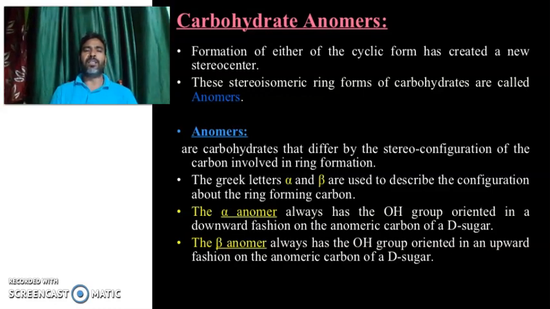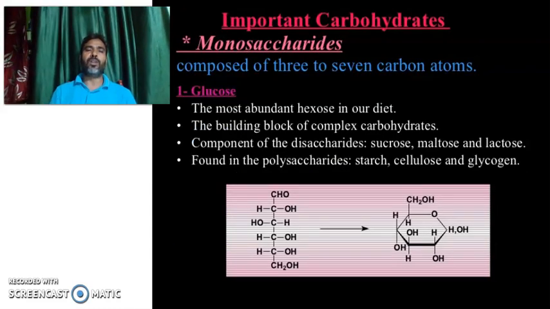Anomers are carbohydrates that differ by stereo configuration of the carbon involved in ring formation. The Greek letters alpha and beta are used to describe the configurations about the ring-forming carbon. The alpha anomer always has the OH group oriented in a downward fashion on the anomeric carbon of the sugar. Beta anomer always has the OH group oriented in an upward fashion on the anomeric carbon of the sugar.